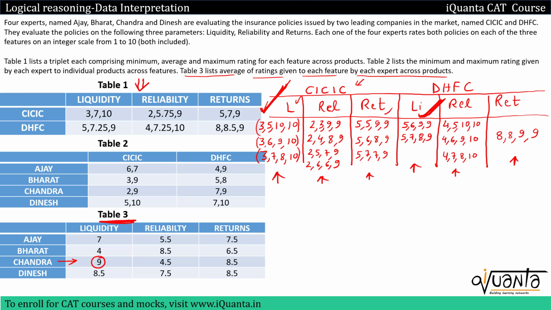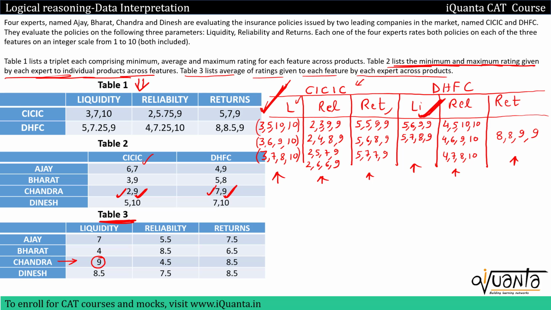Let us also check what is the minimum and maximum rating Chandra is giving. In this table we have the minimum and maximum rating given by each expert to individual products across features. So Chandra is giving a maximum rating of 9 in CICIC and a maximum rating of 9 in DHFC. Minimum he is giving 2 in CICIC, and minimum 7 in DHFC. So that means we cannot take those pairs or those values in which we have a rating of more than 9, because that cannot be given by Chandra.